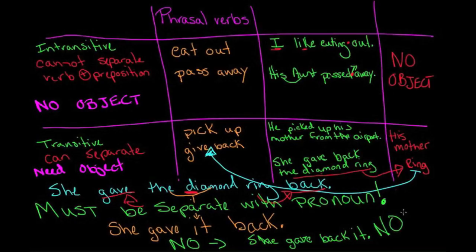No, this is impossible. We cannot say that. We have to put the pronoun between the phrasal verb. So this is a little bit about phrasal verbs and when to know if you can separate them and when to know that you can't separate them.